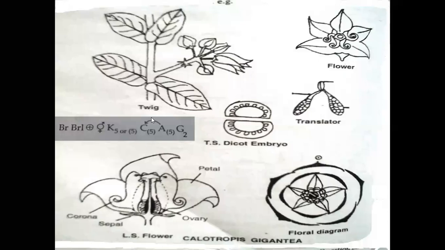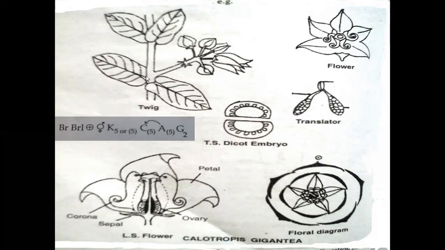Coming to the leaf: the phyllotaxy is opposite decussate, meaning two leaves are developed from each node in an opposite manner. Leaves are petiolate, dorsiventral, exstipulate, dorsal side green and ventral side light green.